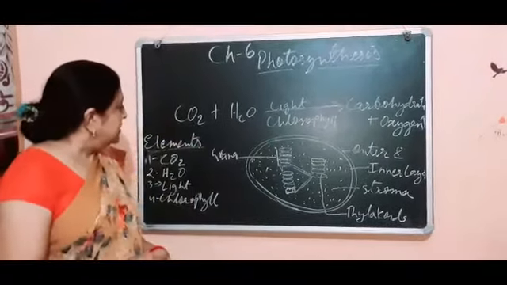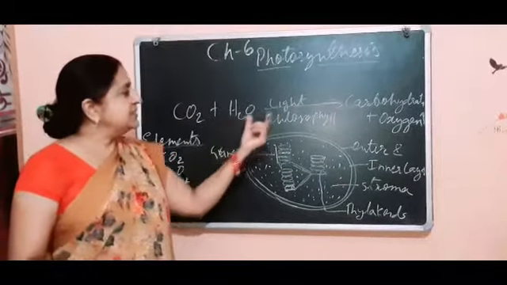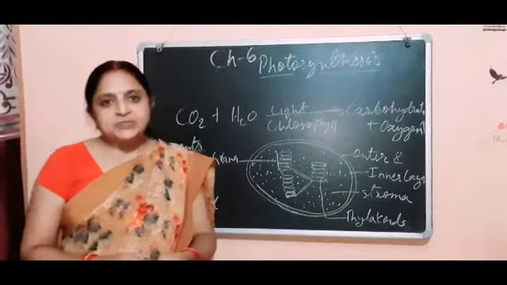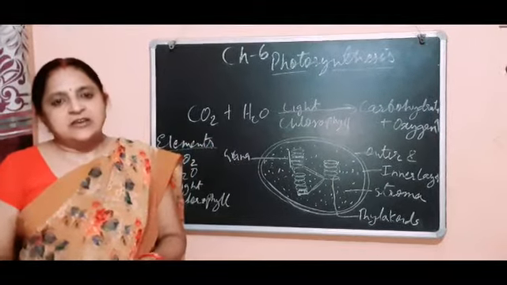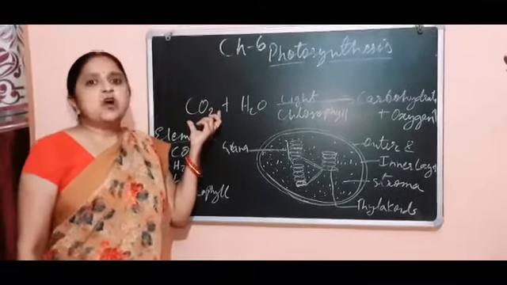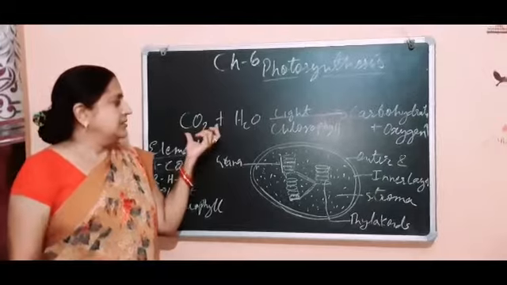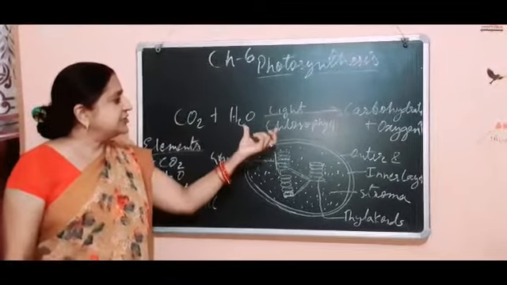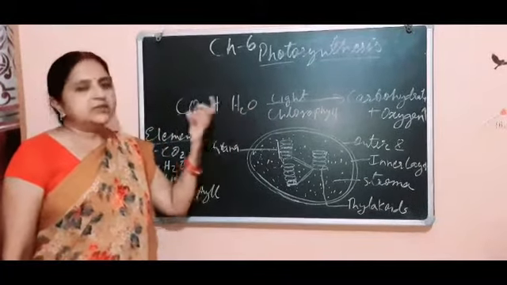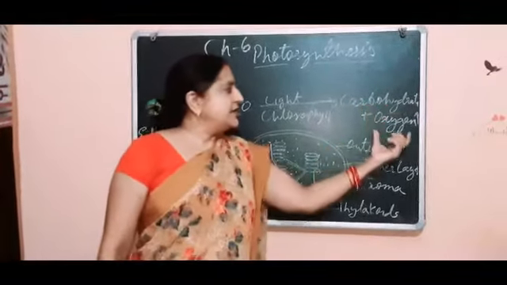Now, this is the equation of photosynthesis. Carbon dioxide and water, in the presence of light and chlorophyll, make carbohydrates and oxygen, and this oxygen is released in the atmosphere, which we use in breathing. Now, this carbon dioxide is absorbed by the leaves from the atmosphere. It is a chemical reaction in the presence of light and chlorophyll. Water and carbon dioxide combine, and chemically they form carbohydrates and oxygen.